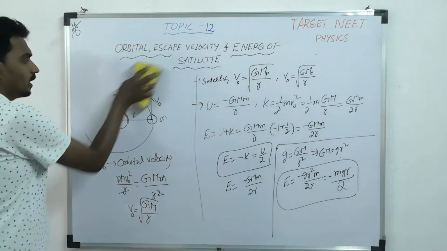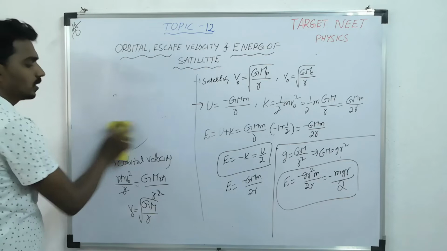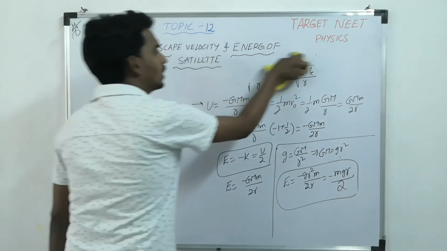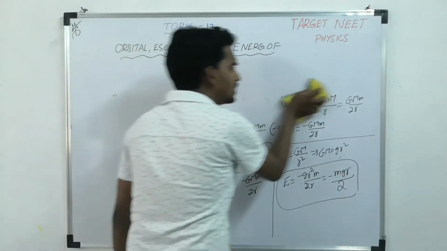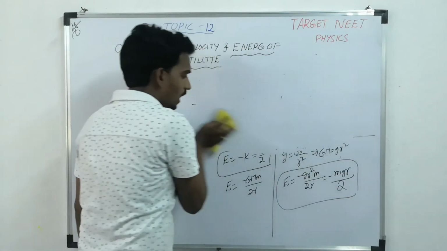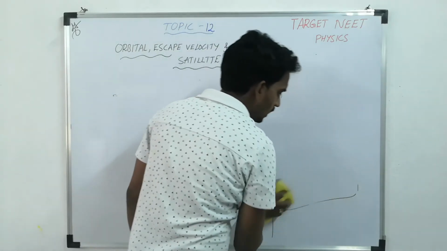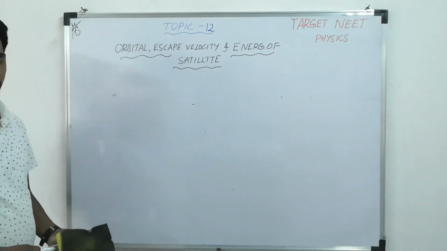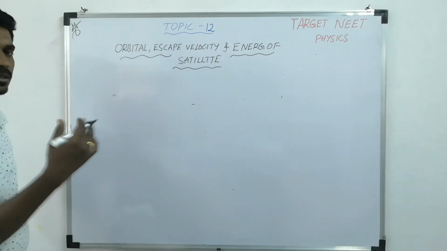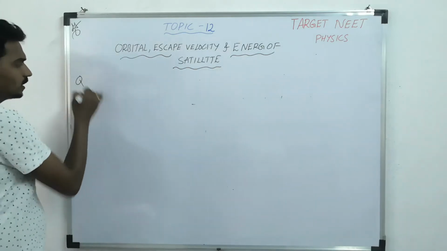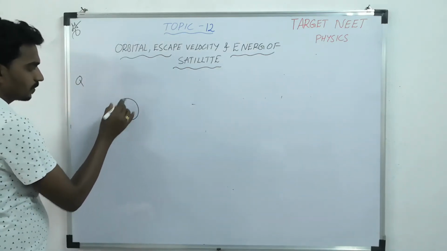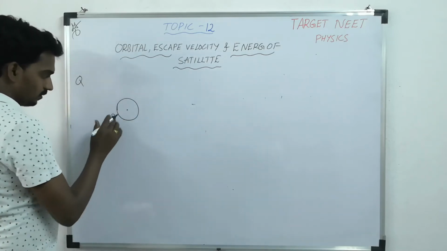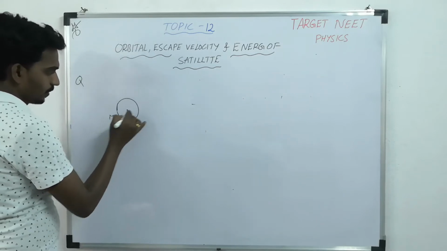Let me explain the way they will ask you and how to deal with this topic, with one or two examples. One of the important models is: what is the energy required to shift the orbit of a satellite from R1 to R2? So consider this is the planet. Let's take the mass of the planet as Mp.